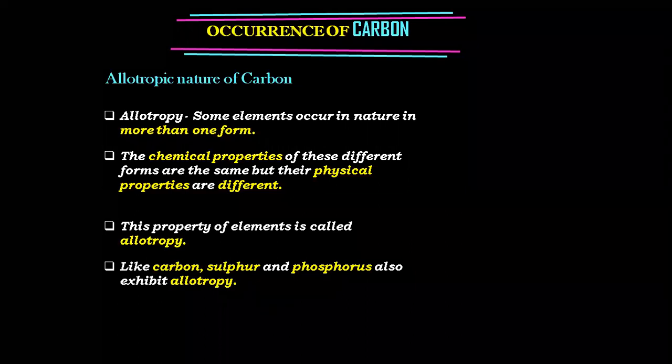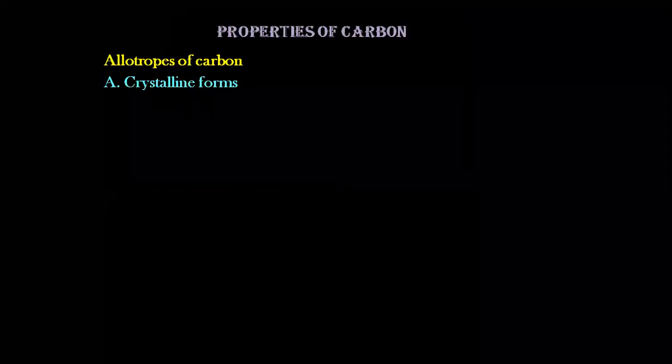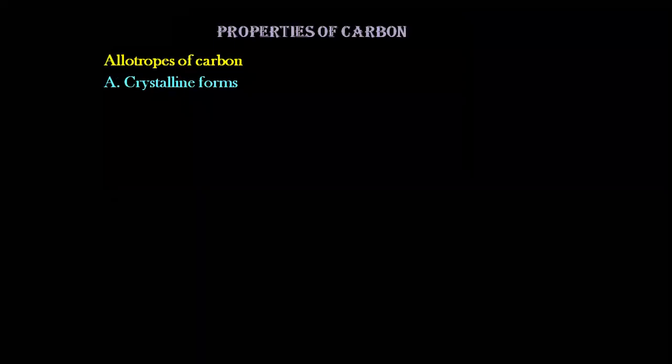All right, very good. Let's move ahead and try to understand the allotropes of carbon now. Under allotropes of carbon, we have two types. The first one is the crystalline form and the second one is the amorphous form. For now, we are going to concentrate only on the crystalline form. So give the heading as allotropes of carbon, under which section A, crystalline forms.